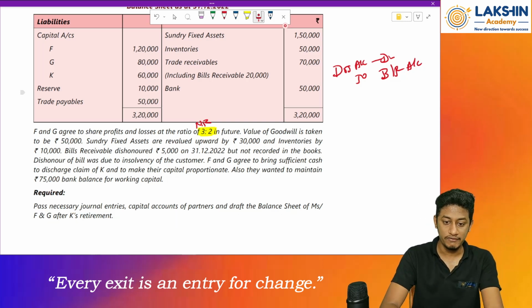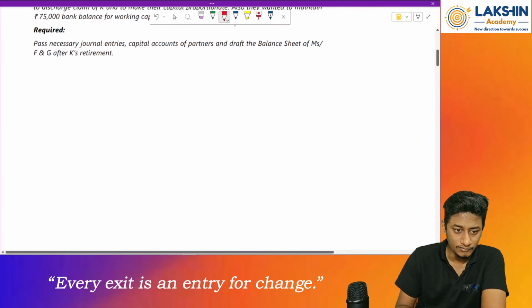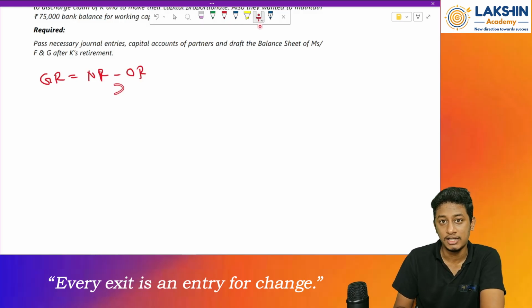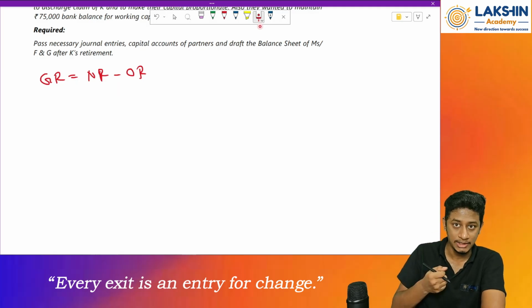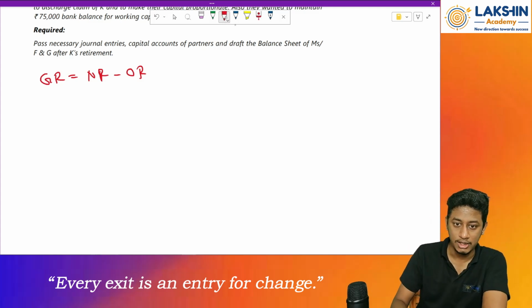First of all, we will find out the sacrifice ratio or the gaining ratio in this case. So, the formula will be: gain ratio equals new ratio minus old ratio. Why? Because the new ratio will be more than the old ratio, as the partners are acquiring the retiring partner's share. Clear? Okay. Now let's start.